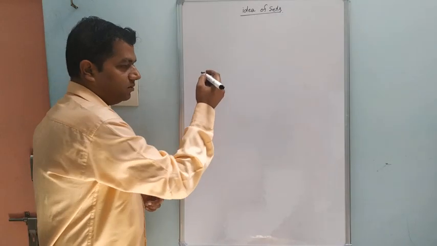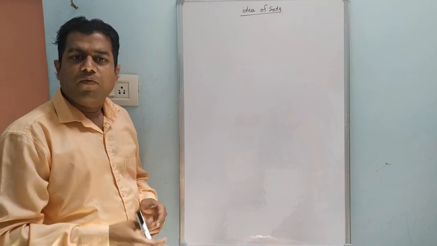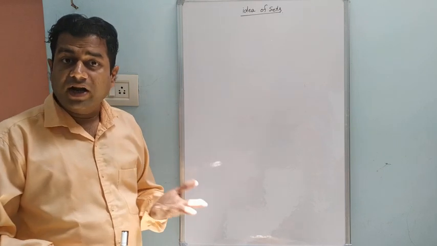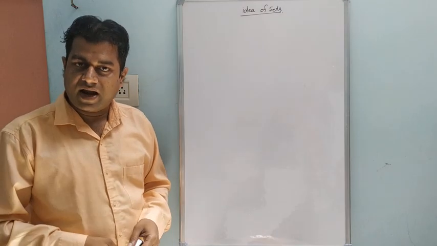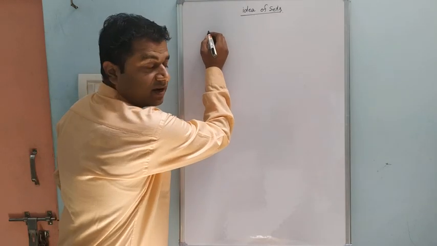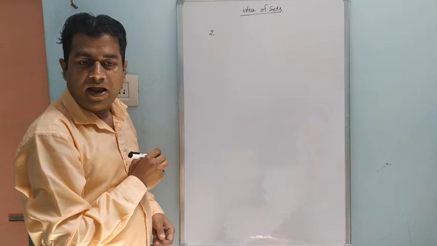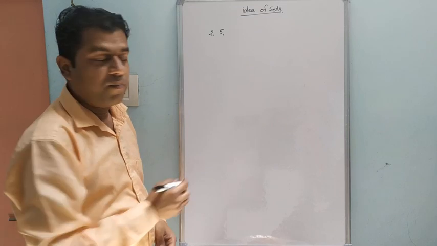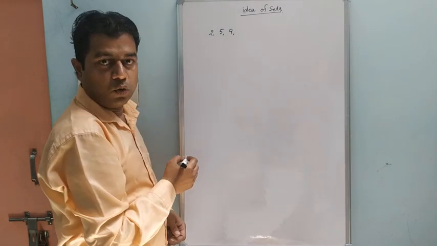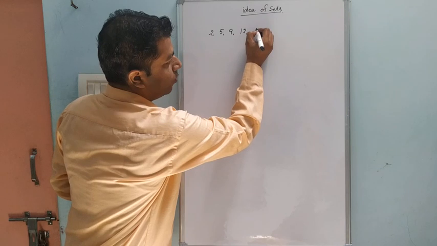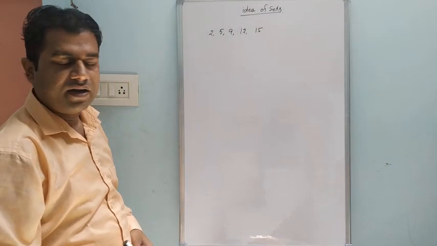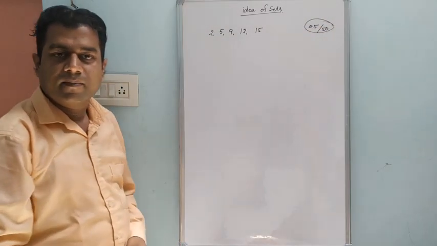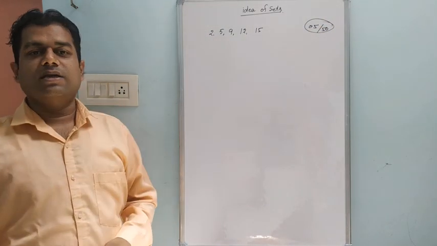Suppose in the 8th standard, 48 to 50 students are in one class. If 48 students are here, they have different roll numbers. Randomly we are selecting roll number 2, then roll number 5, then roll number 9, roll number 12, then roll number 15. 5 students we have selected out of 50 students. So these 5 students are distinct.